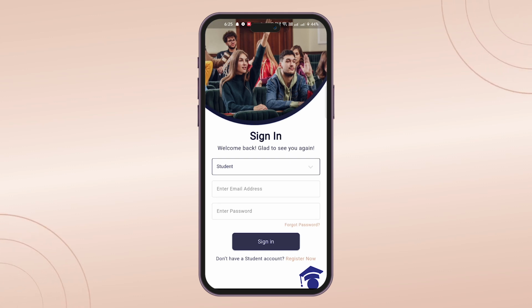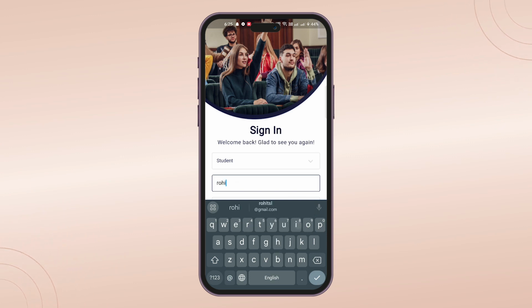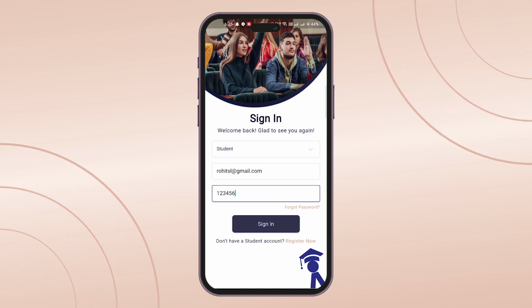Now I will enter the registered email ID and password that I have set for it.